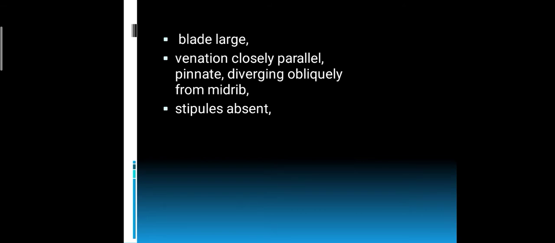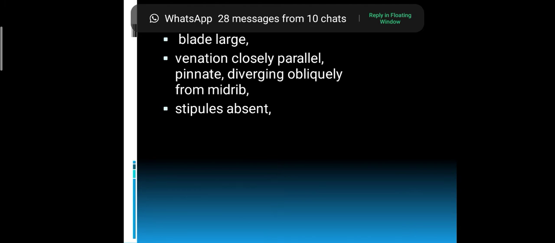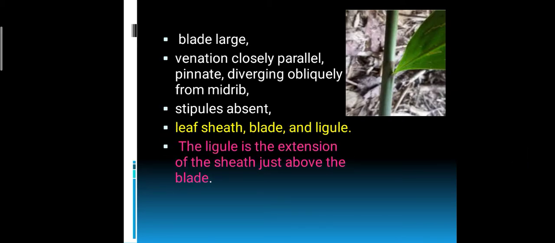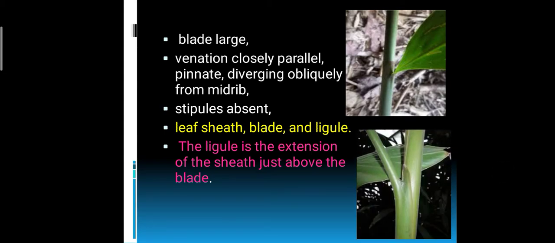Now, a very important point regarding the vegetative nature: the leaf blade is very large, venation is parallel, and stipules are absent, that is the exstipulate condition. But there is a special structure in the leaf known as the ligule. So the entire leaf has three important parts: leaf sheath, blade and ligule. The ligule is actually the extension of the sheath above the blade. The sheath continues up to the blade, and that is known as what? Ligule. In this picture you can see the ligule, how it is arranged.